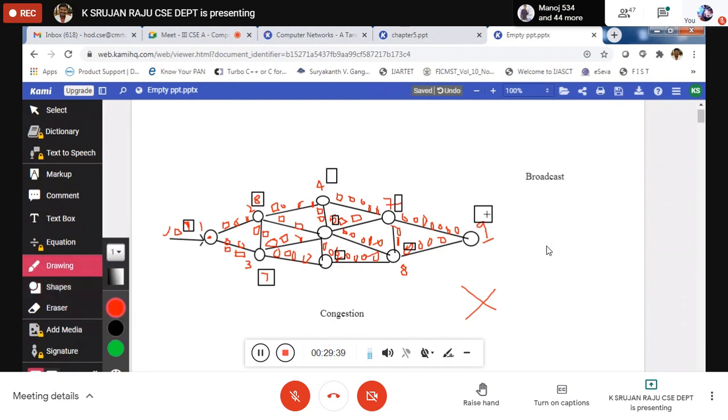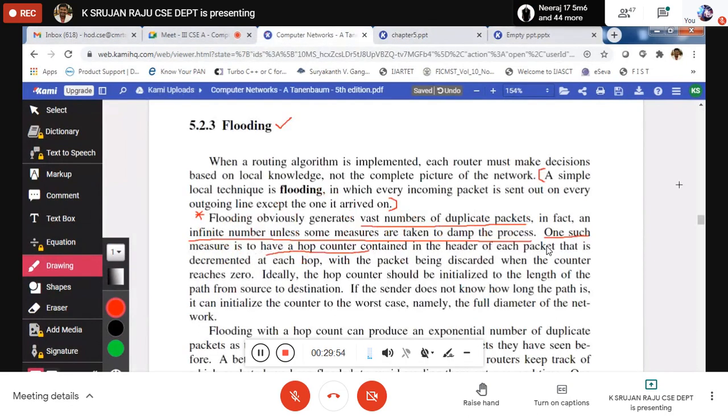At the end, what happens? 9 minus 9 is 0, so it should be discarded. Now, has every node received the packet or not? Yes. That is exactly what you have to understand.